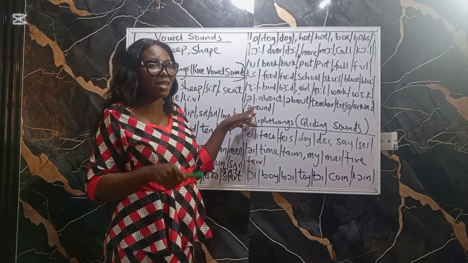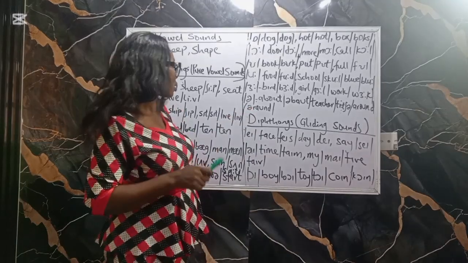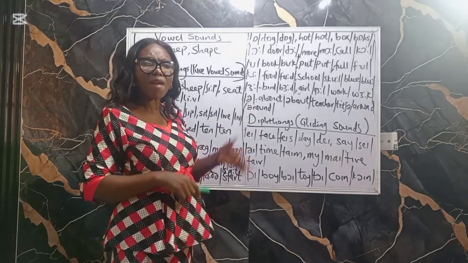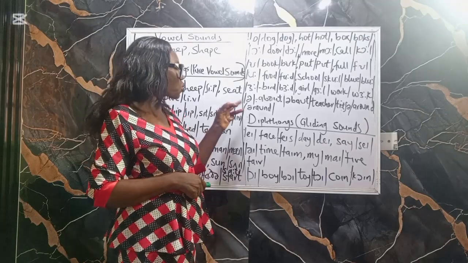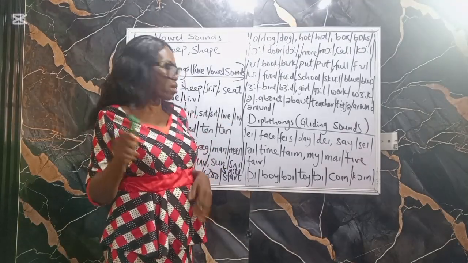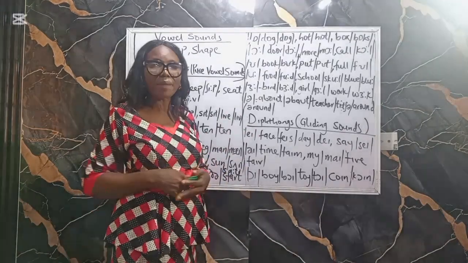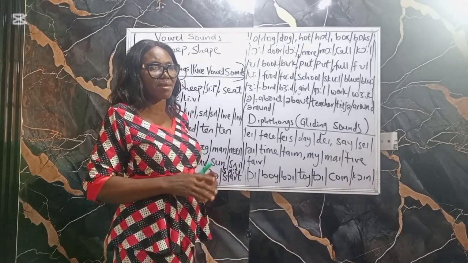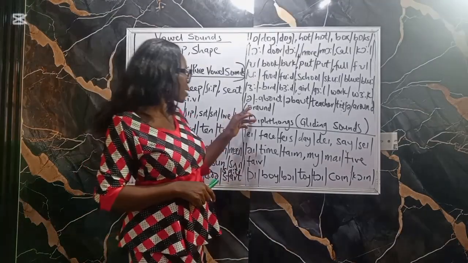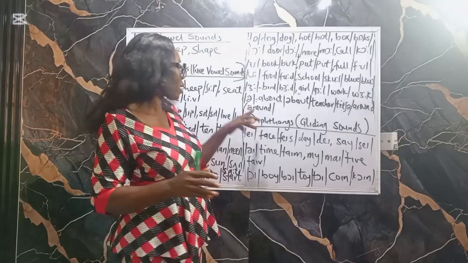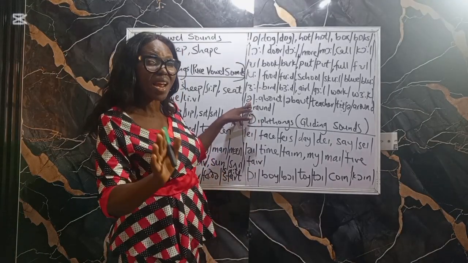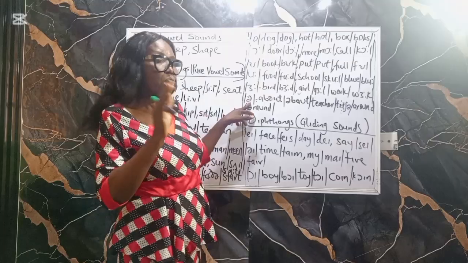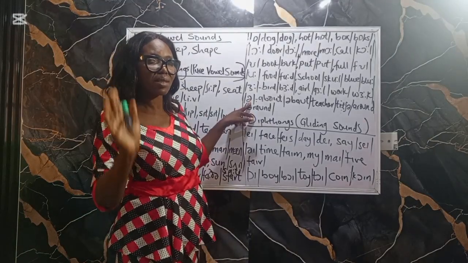Again, very important, schwa sound. Now, it is a very weak unstressed sound in English language. When you pronounce them, you don't usually stress them. How do we pronounce it? Remember I said it's a weak, unstressed sound.